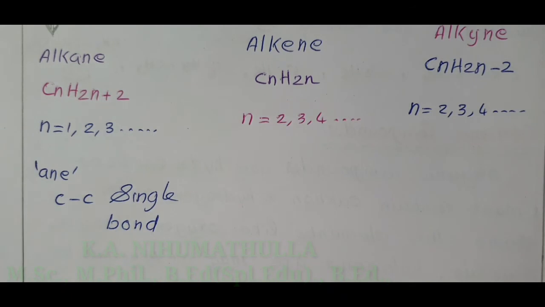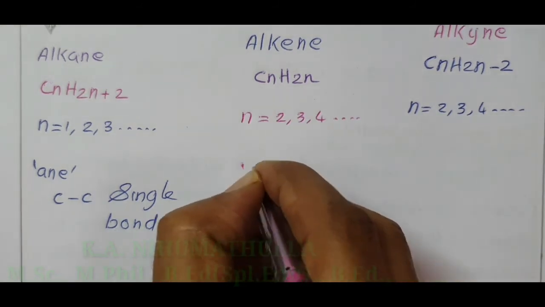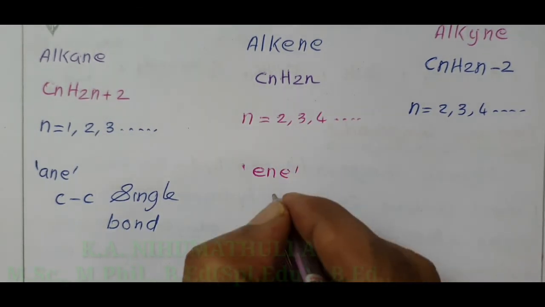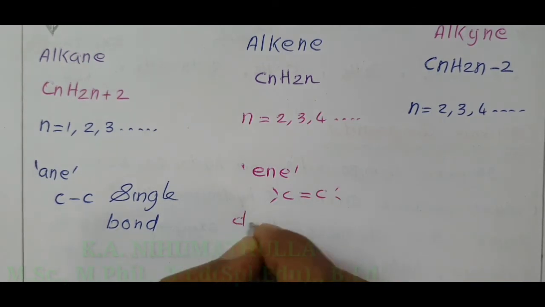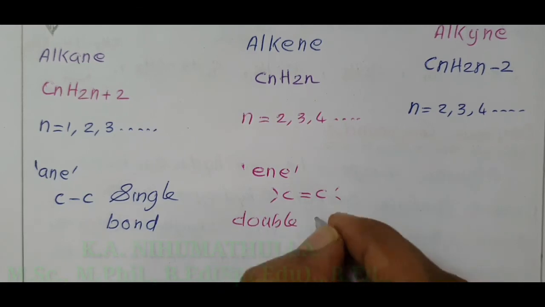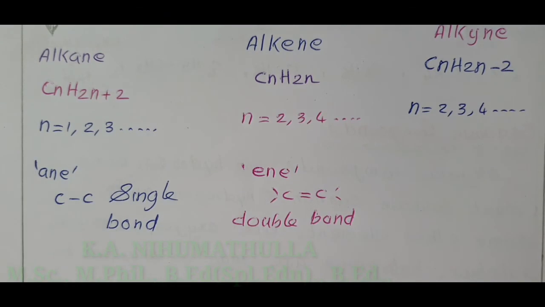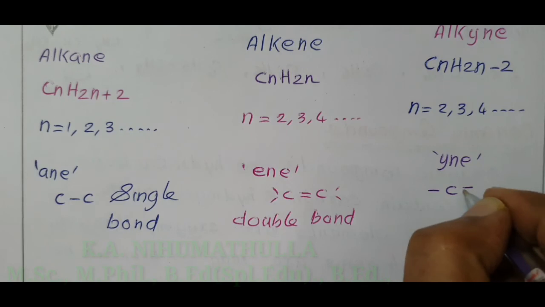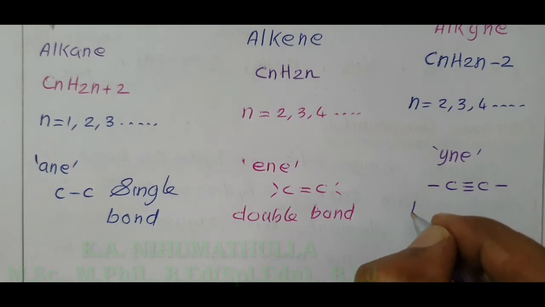The name ending with -ene in alkene indicates that any two carbon atoms are linked by a carbon double bond. One or more double bonds are present in an alkene. If two double bonds are present, it is called a diene. And alkynes are the compounds which contain a carbon triple bond. Any two carbon atoms are linked by a triple bond.